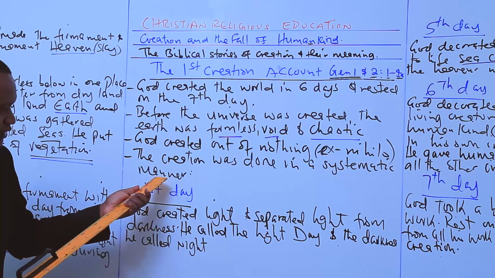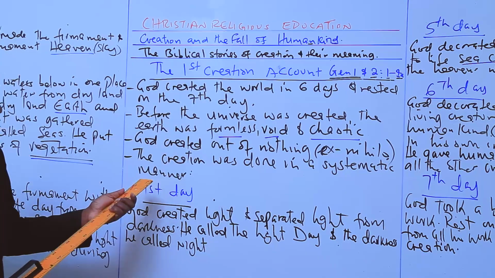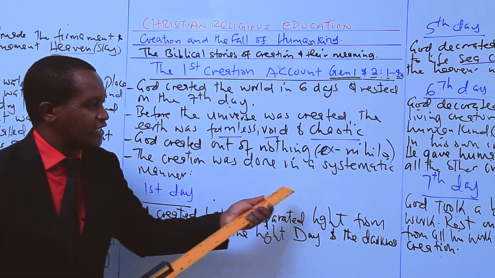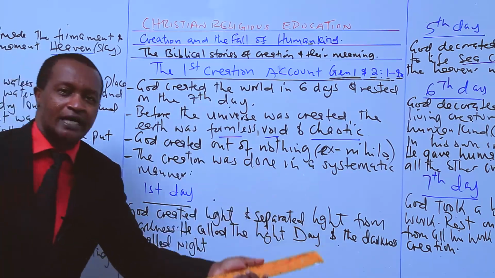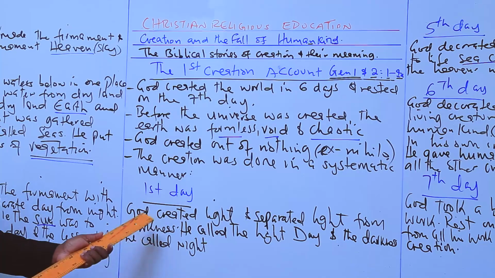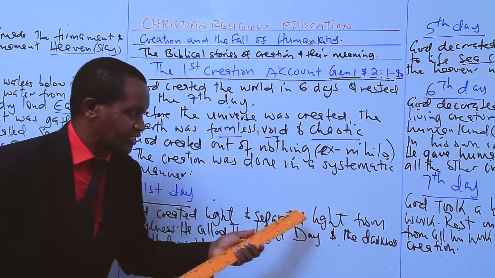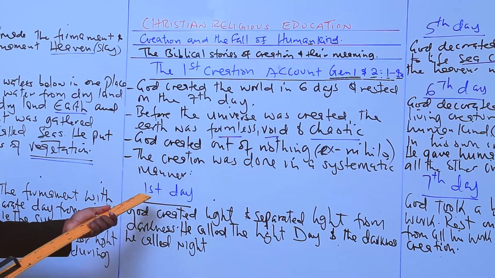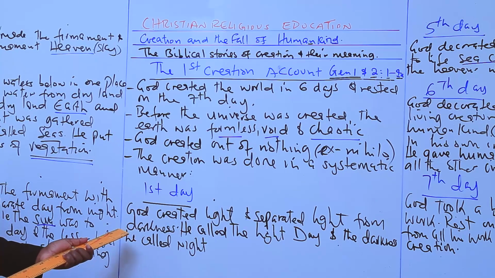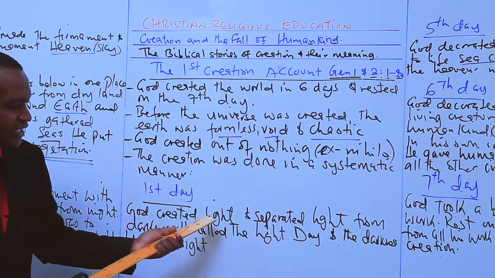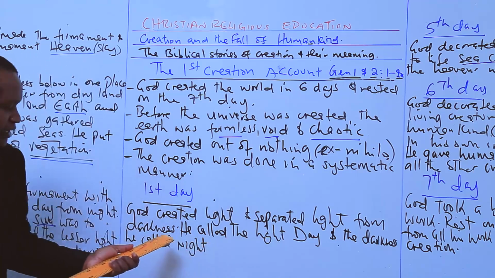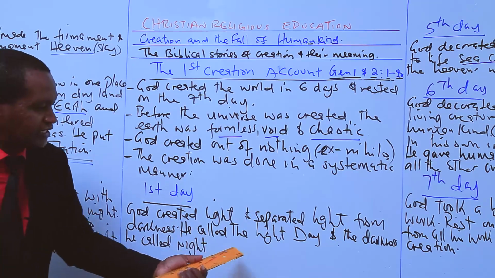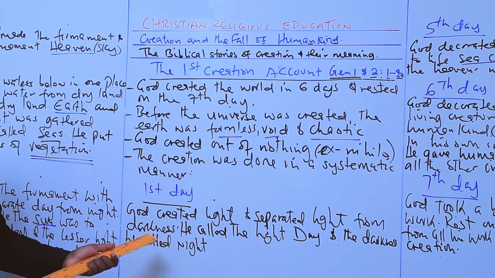And we also see from this account that the creation was done in a systematic manner, and that is what we've been doing in this lesson, right from the first day. We've read that God created light and separated light from darkness. He called the light day, and the darkness he called the night.